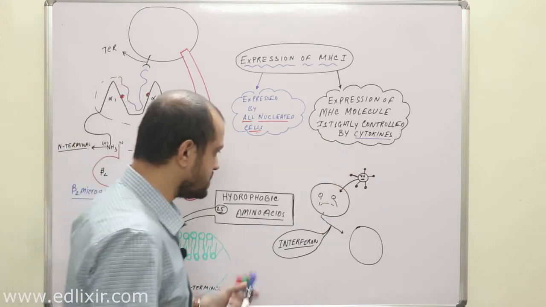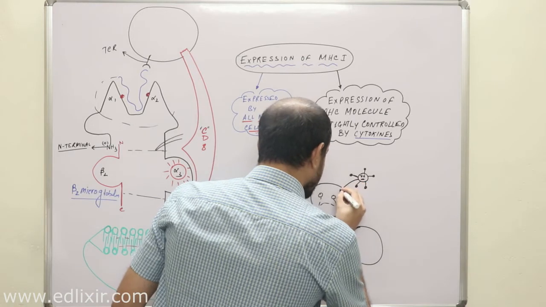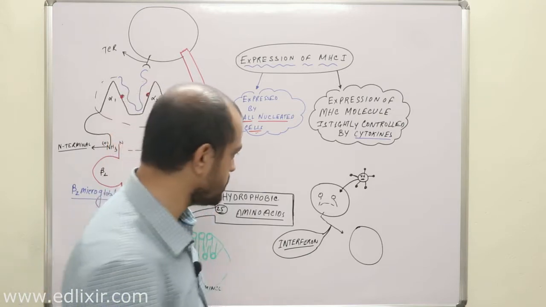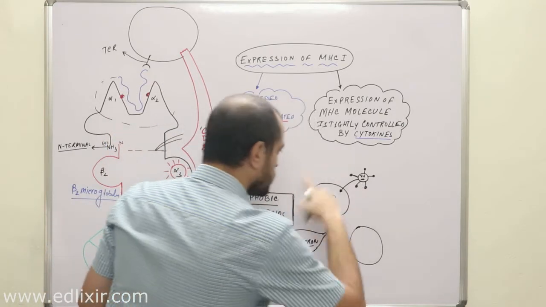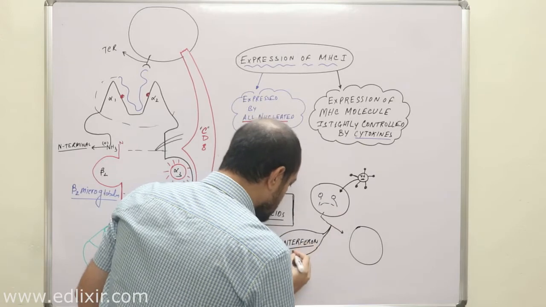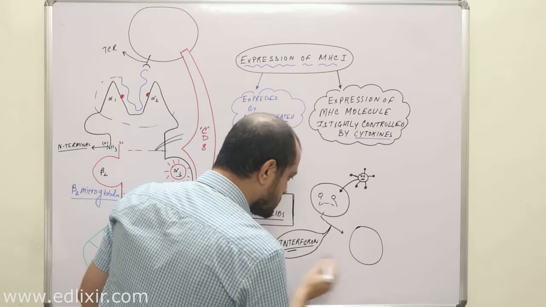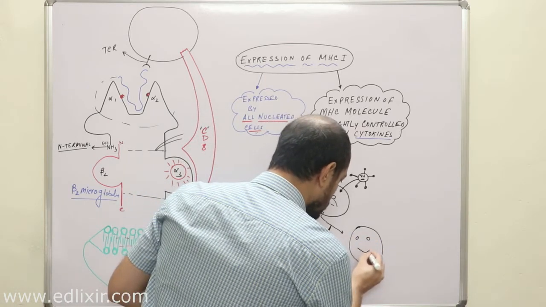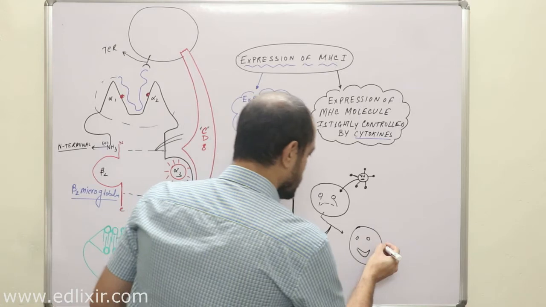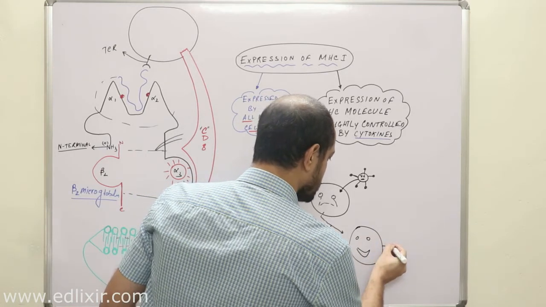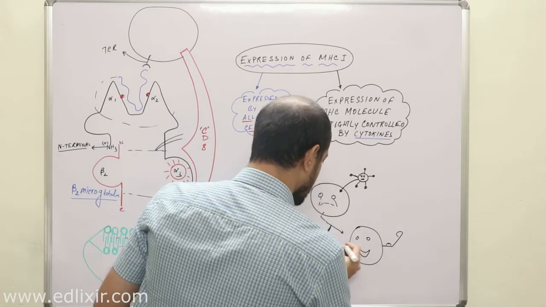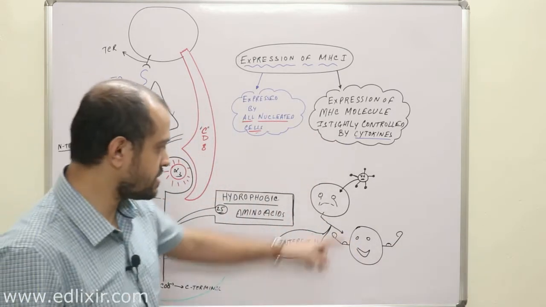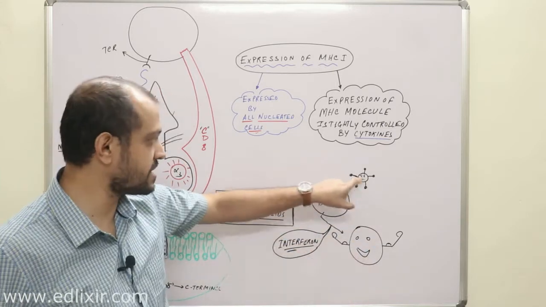Clear? Now what happens is this: when a virus attacks, whether it is coronavirus or whatever it is, there are many deadly viruses worse than coronavirus, like Ebola and all this. Now when coronavirus or any virus attacks a cell, these interferons are released, and interferon receptors are present on the other cells, and they get a fair chance so that they can fight this virus. Clear? They are preparing an arsenal of enzymes so that they can attack this virus instead.